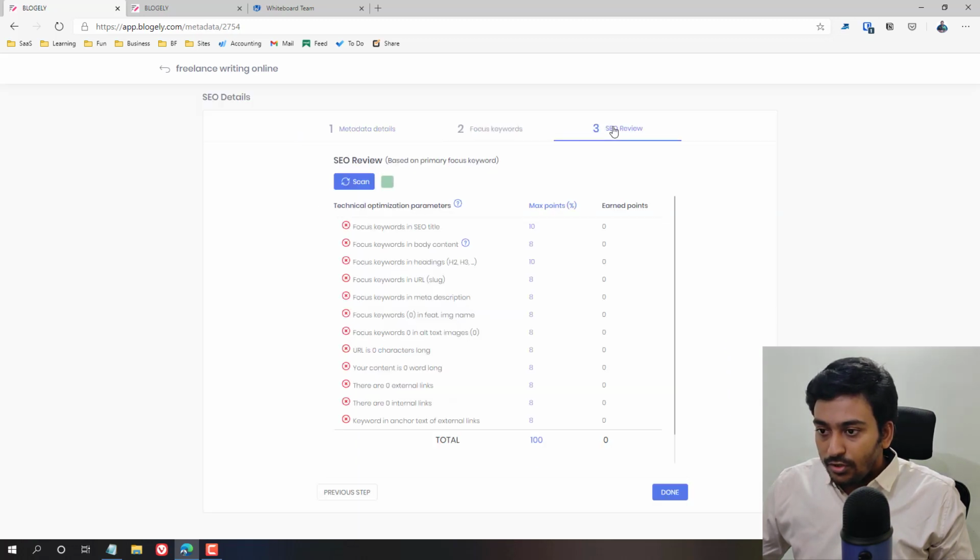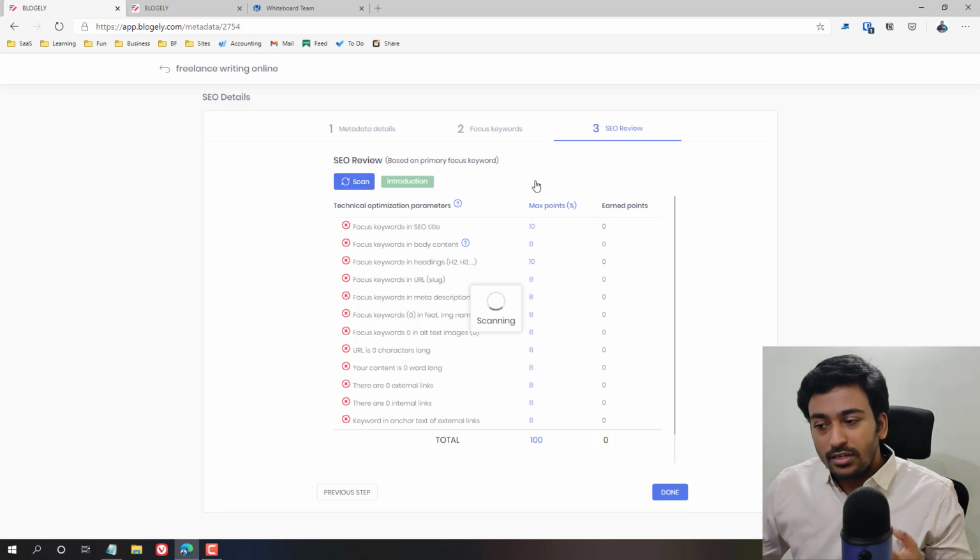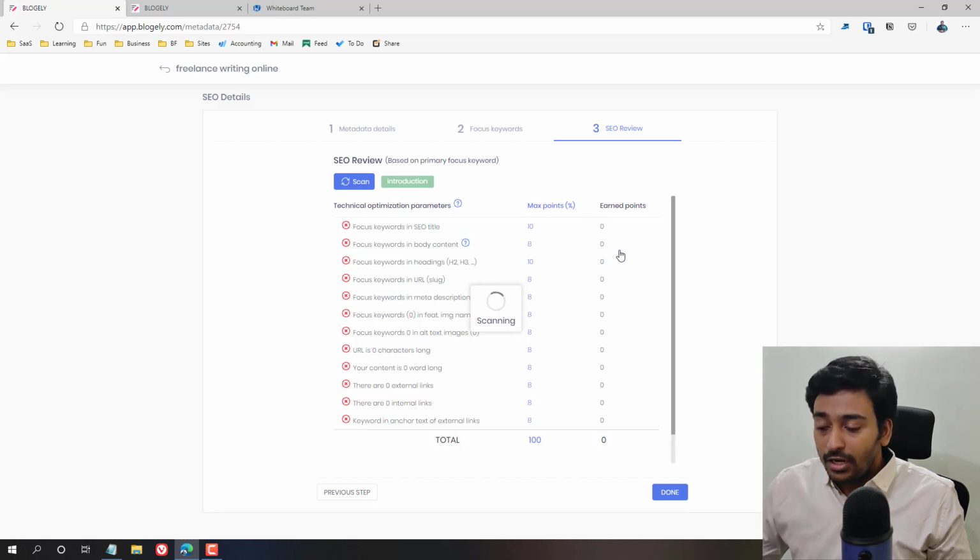SEO optimize, go here, scan, and let's see, hopefully it works. Depending on the content or the words available, it will take time, but it should not take this much time. It should bring up the results here. I don't usually use this feature because when I create my content, I usually know what to focus on for SEO optimization, so I don't do this often.